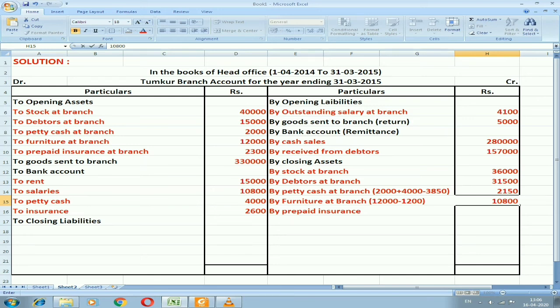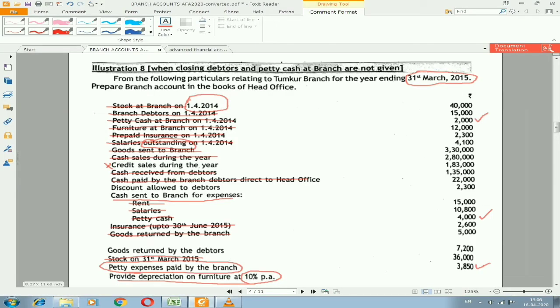And lastly, we need to close prepaid insurance at branch. So in the problem, we have one piece of information. They have not specifically given the balance on 31/3/2015, but we have the information that insurance is paid up to 30th June 2015. So this is the amount which exceeds 31 March 2015.